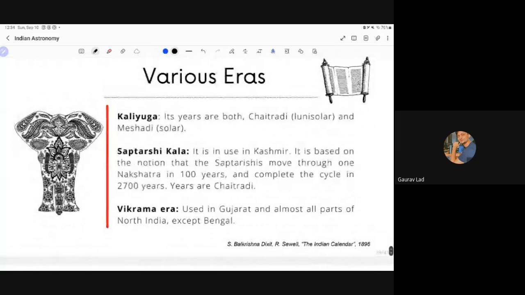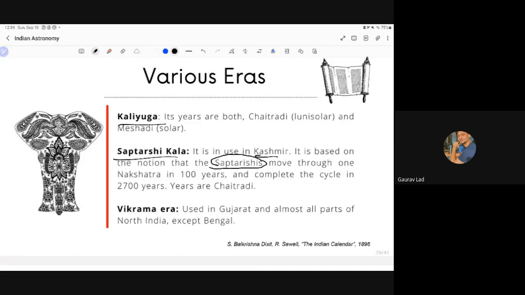And finally, we get to the end, the various eras, the various types of calendars that were used. We have Kali Yuga, Saptarashi Kala, which was used in Kashmir. This is based on the Saptarshis, the motion of the Saptarshi. There's an asterism in the sky called Saptarshi. There are 7 stars in it. In the west, it is called Big Dipper. It is a part of Ursa Minor constellation.